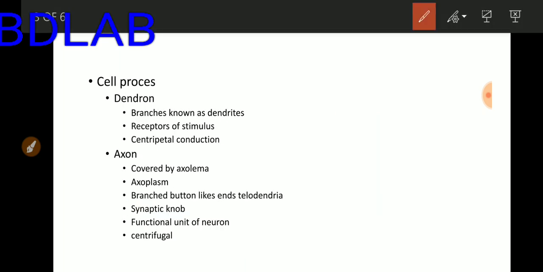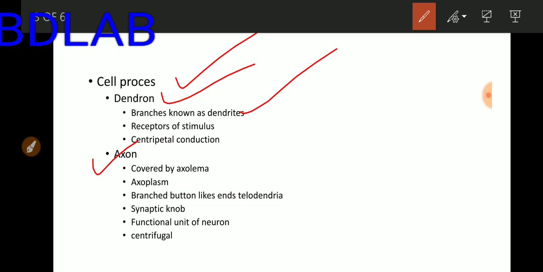The second part of a neuron is the cell process. Basically two types of cell process are present in a neuron. The first one is the dendron and the second one is the axon. A few points regarding the dendron. The branches of the dendron are known as dendrites.